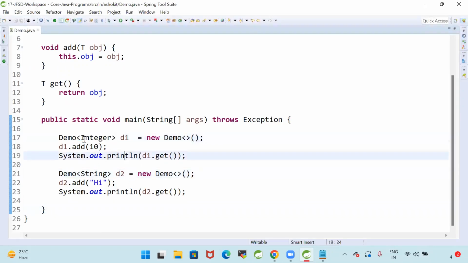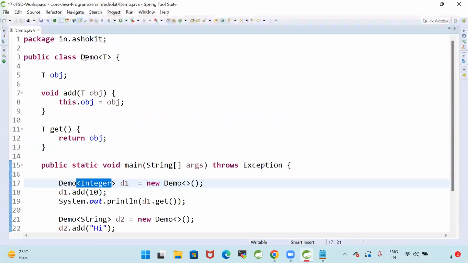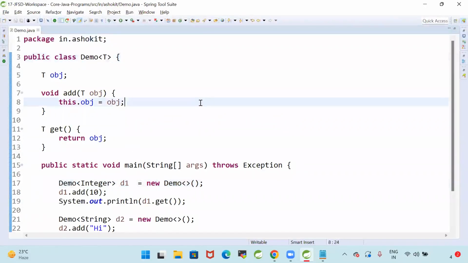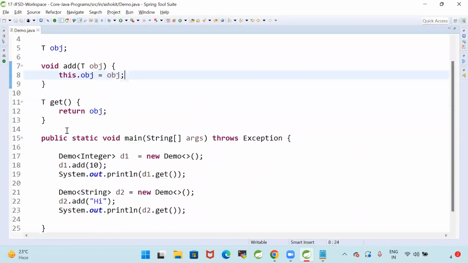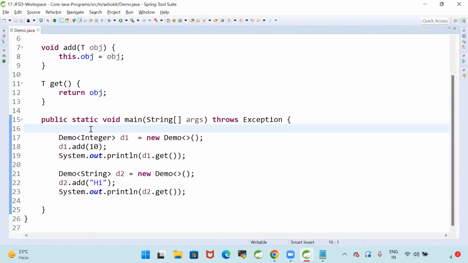Sir, if I don't write integer in the diamond operator, what is the meaning of that? If I directly create the demo without a diamond operator, you can store any type of data, but I want to use D1 to store only integer. Demo class is a generic class. Demo class is used to store any type of object. Are you guys clear with my point? But here I'm specifying type safety.